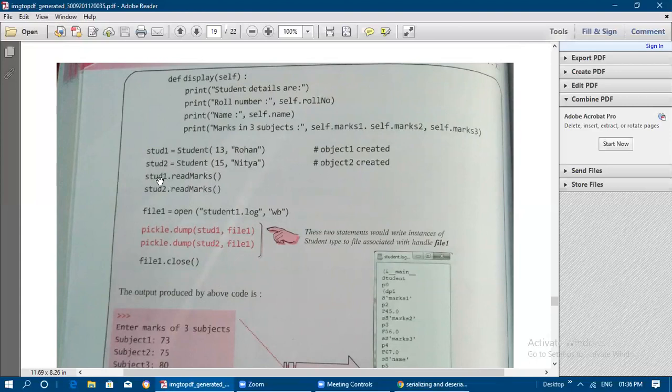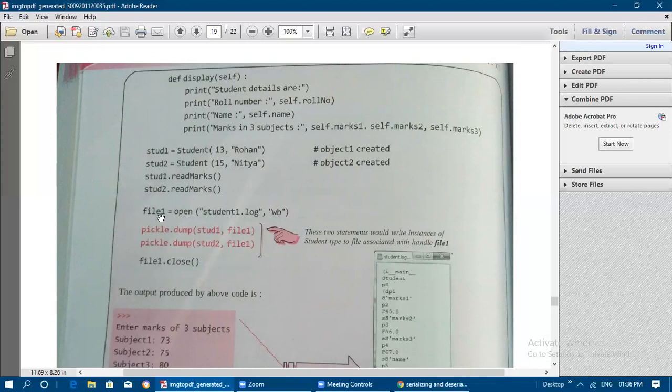First, student 1 dot read marks. The first two values we have passed, now we need to get the values for marks. So read marks for both objects is called with the help of the object name only. Outside the class we need to call these functions with the help of the object name.